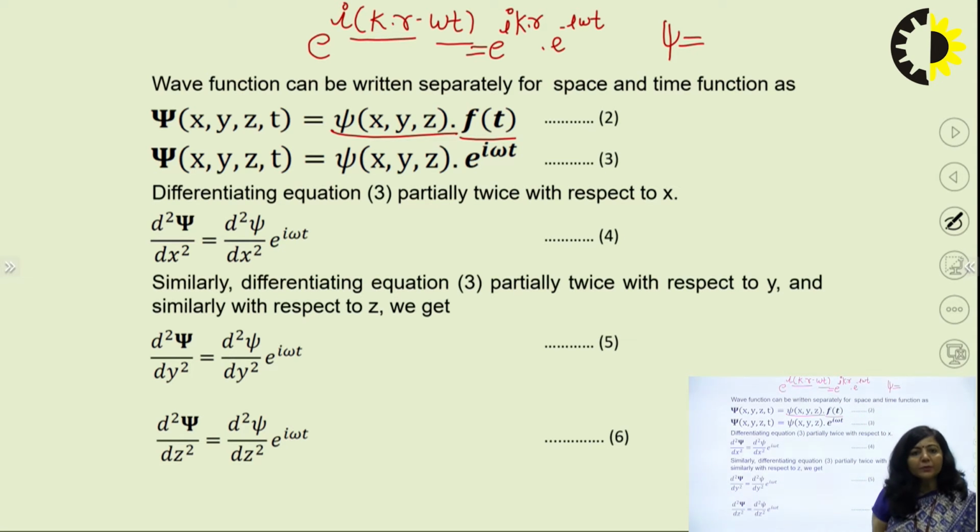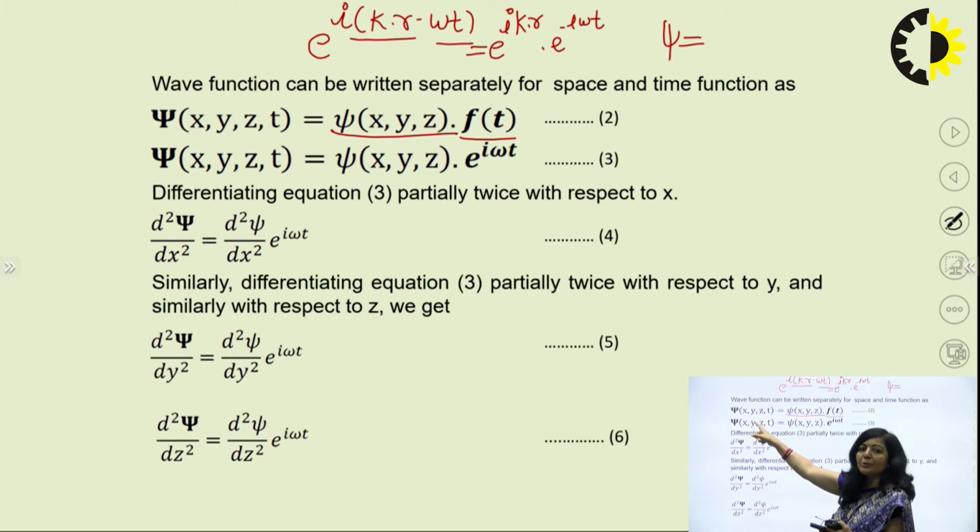So what I'm trying to say here is, in mathematics, if you have a function which depends upon position coordinates as well as time, you can write that function as a product of two functions, where the first one depends upon position coordinates and the second one depends upon time. I have done the same thing here. This wave function psi is a function of x, y, z and t.